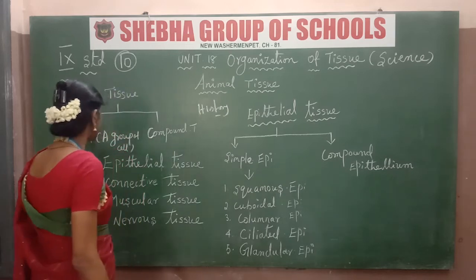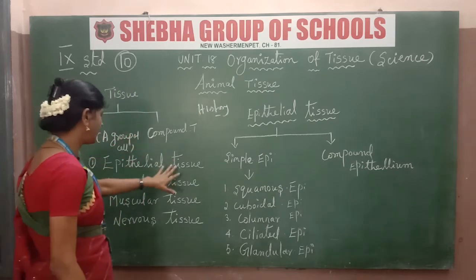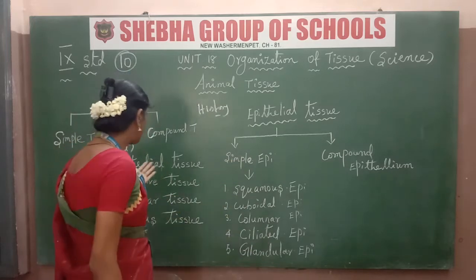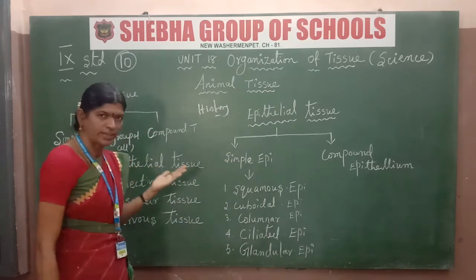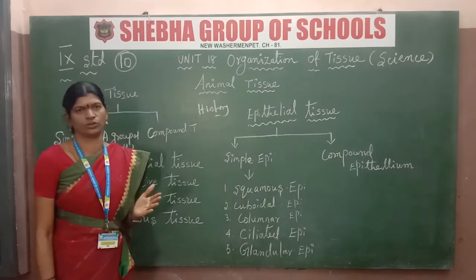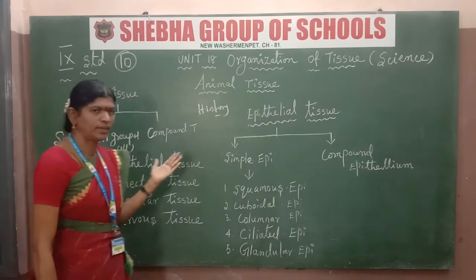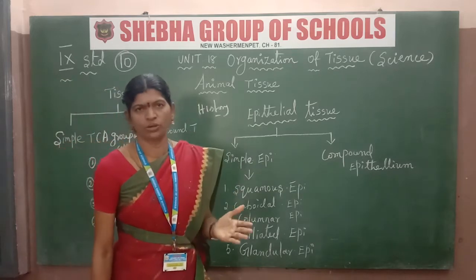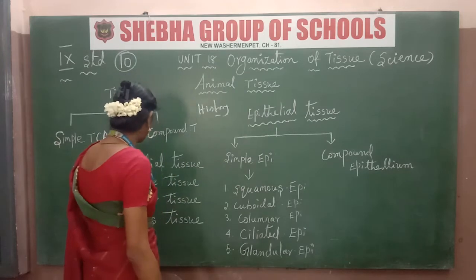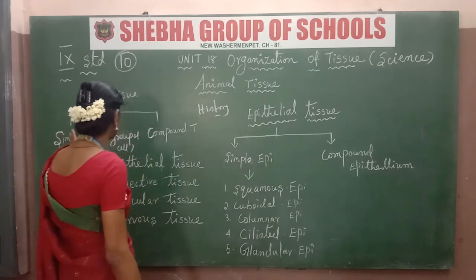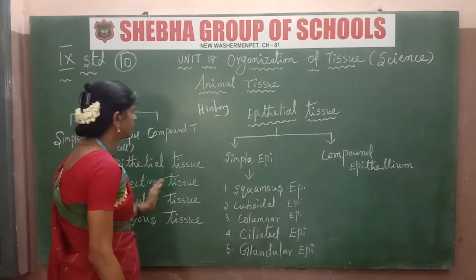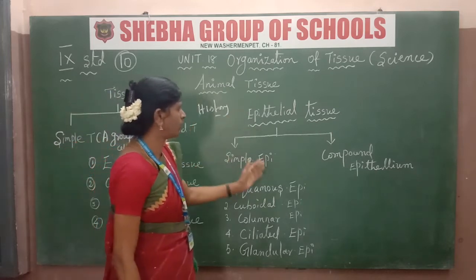Next, simple tissues are further classified into four types. What are they? Epithelial tissue, connective tissue, muscular tissue and nervous tissue. So the four types of tissue make up simple tissue. Next, I will explain them one by one.